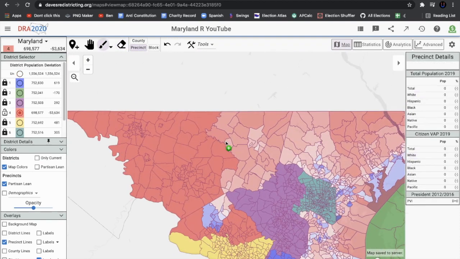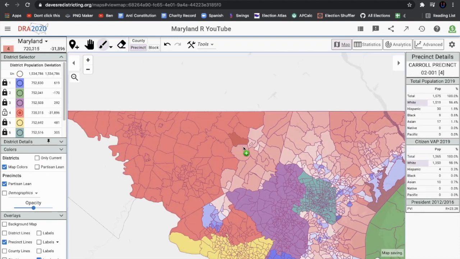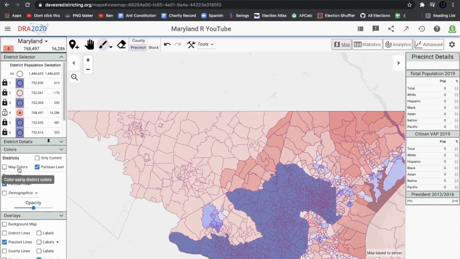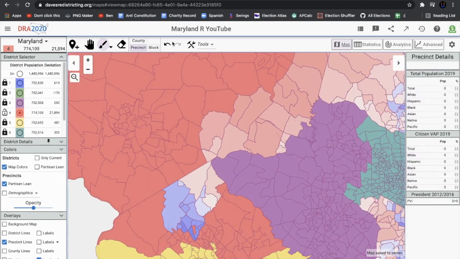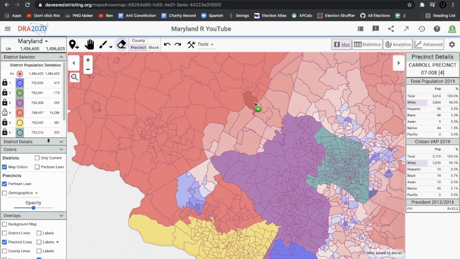So what we're going to do is borrow some more Republican precincts from over here, this more rural northern part of the state that's close to southern Pennsylvania. And now at this point, this is a narrow Republican district. We're just going to add back some Democrats. Let's see how many people. Oh, I see, I misread that. So we're going to shave off some Republican areas.